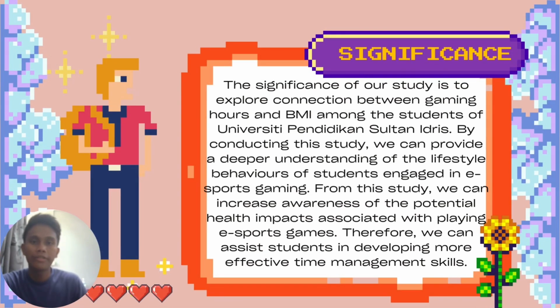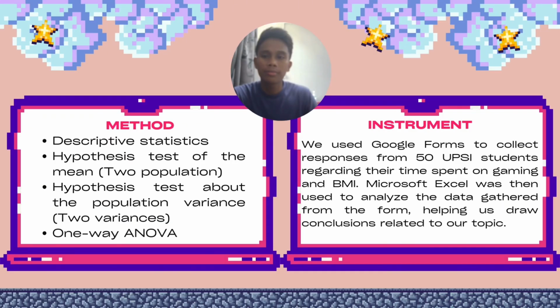So this is the significance of our project. The first is method. We have descriptive statistic, hypothesis test of the mean, hypothesis test about the population variance, and one-way ANOVA. And for the instrument, we use a Google form to collect response from 50 UPSI students regarding their time spent on gaming and BMI. Microsoft Excel was then used to analyze the data gathered from the form, helping us to draw conclusions related to our topic.